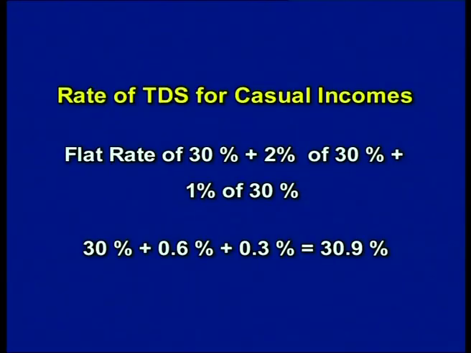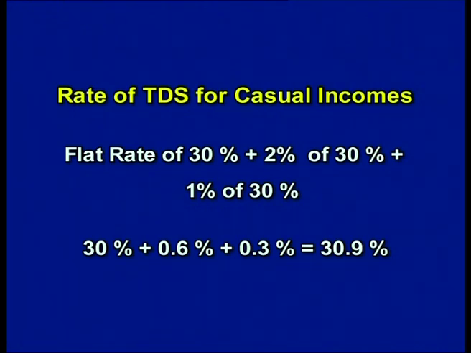Now, what is the meaning of gross amount? Gross amount is that amount which the assessee wins by way of lottery or card games or crossword puzzles. The rate of tax deducted at source on such casual incomes is 30% plus 2% education cess and 1% secondary and higher education cess.